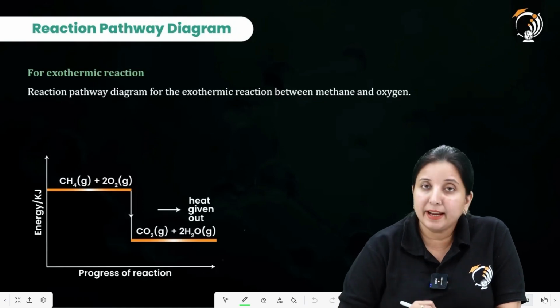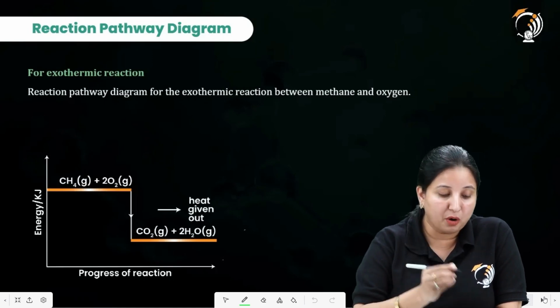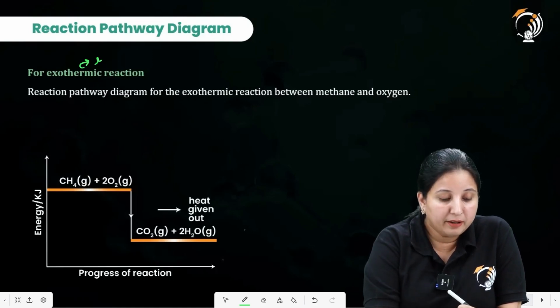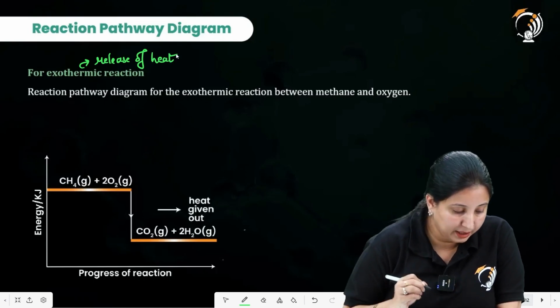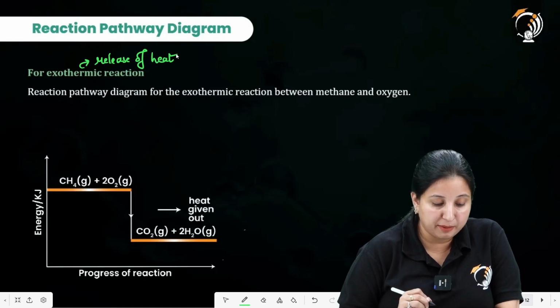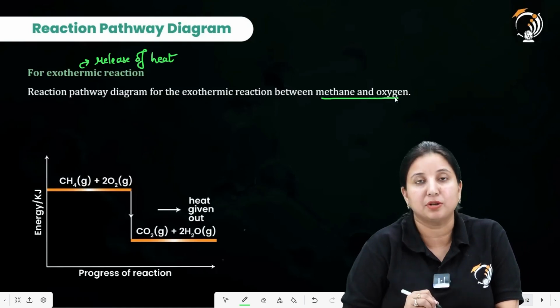For the exothermic reactions, we know that an exothermic reaction means there will be a release of heat, isn't it? Now in this we took the example of methane and oxygen.